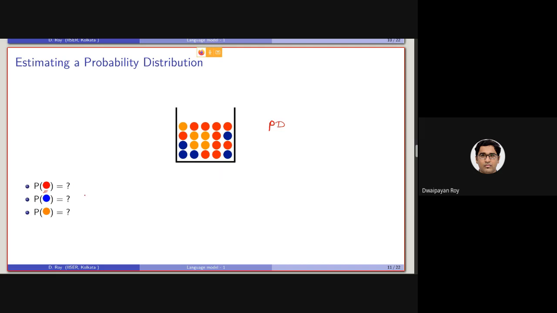In total there are 20 balls. Out of them, 1, 2, 3, 4, 5, 6, 7, 8, 9, 10, 10 balls are red. So considering a simple maximum likelihood estimation, we can say it will be 10 by 20. The probability of blue will be 5 by 20, and the probability of orange will again be 5 by 20.